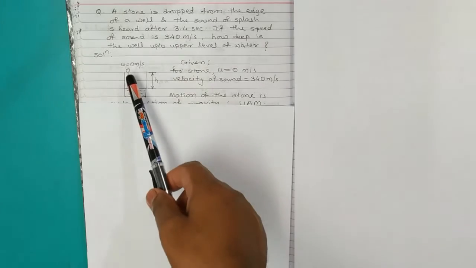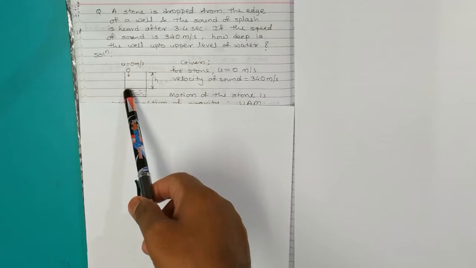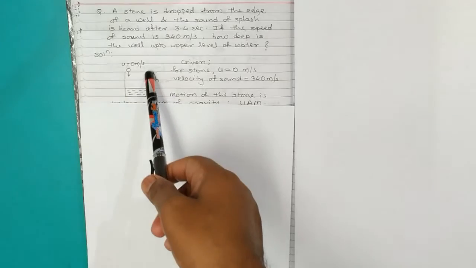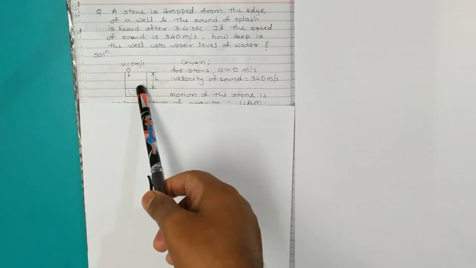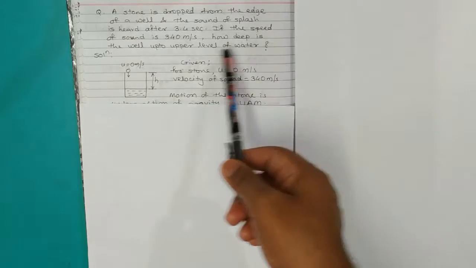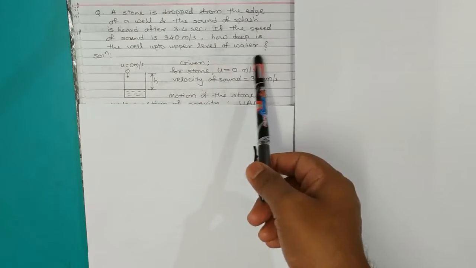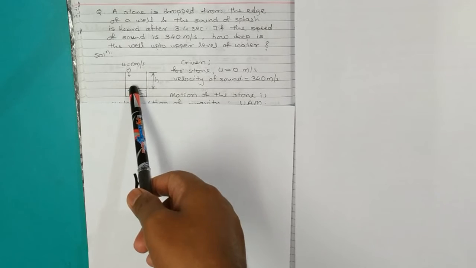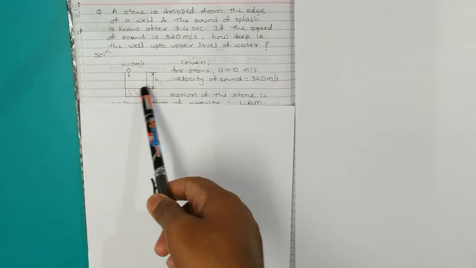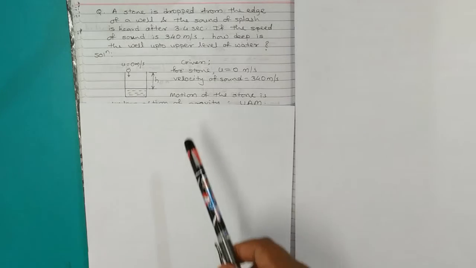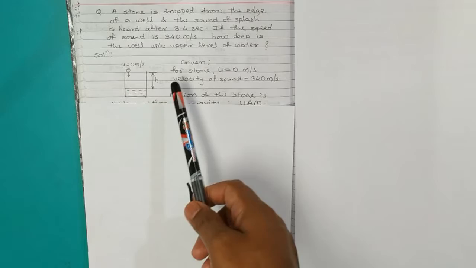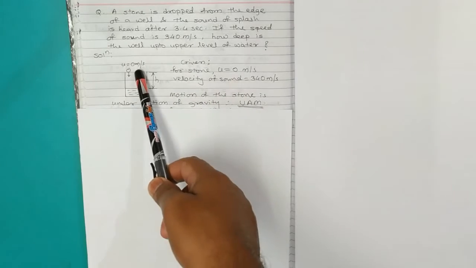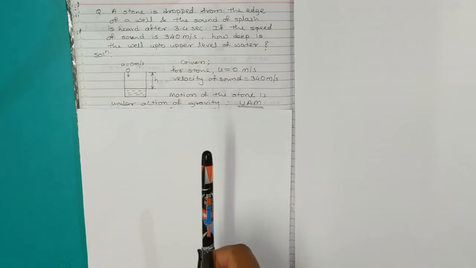Let's consider that the distance the stone has to travel to hit the water level is h. So this height, or let's say depth of the well up to the water level, we have to calculate. How deep is the well up to the upper level of water? That we have to calculate. So let's assume that the depth of the well up to the water level is h. So we have already discussed that the stone is following uniform acceleration motion, having initial velocity 0, and it is having a constant acceleration of gravity.